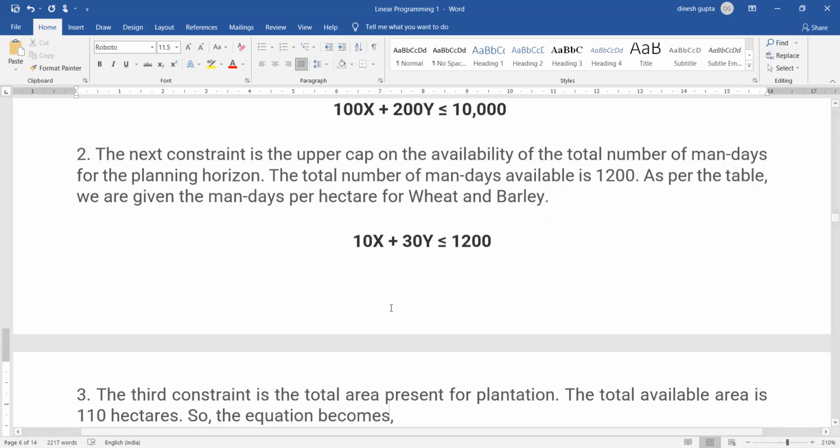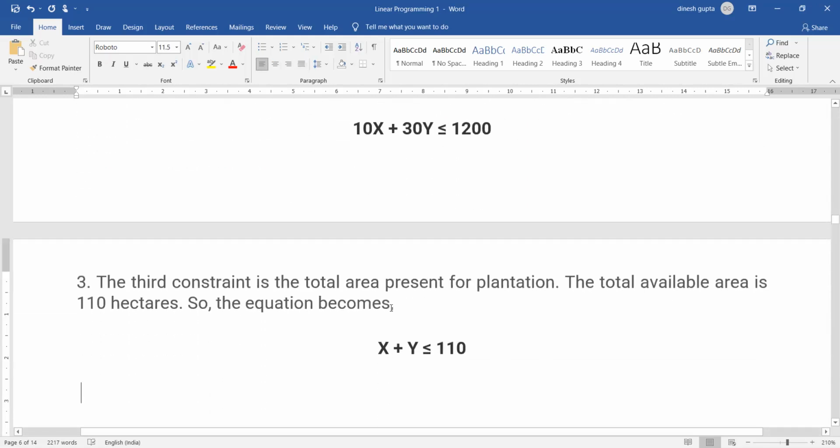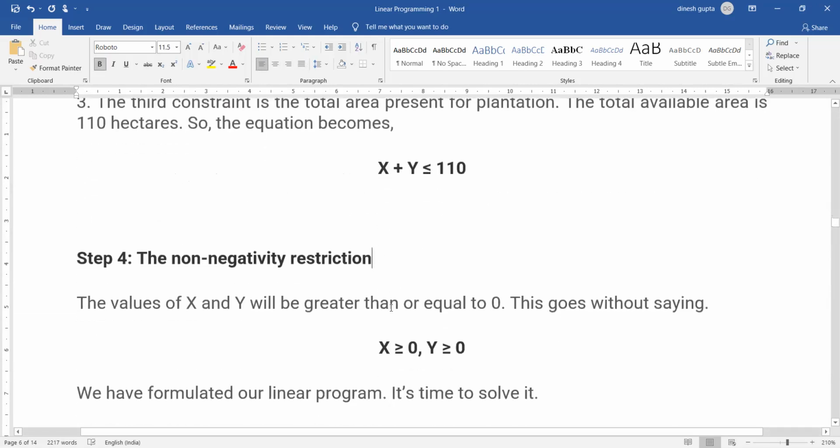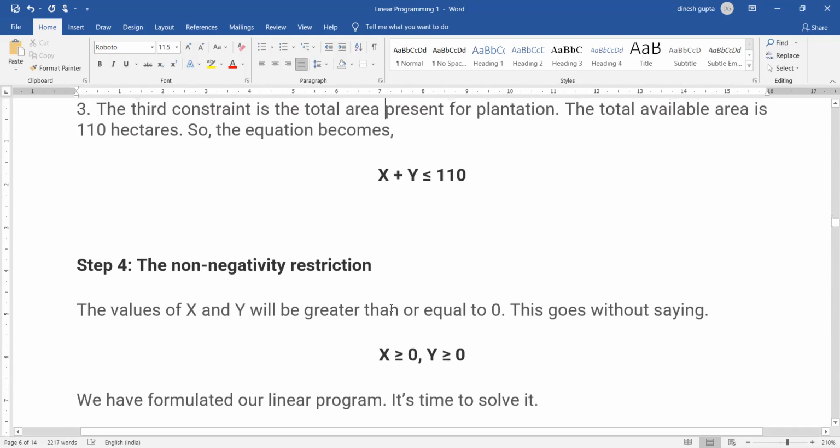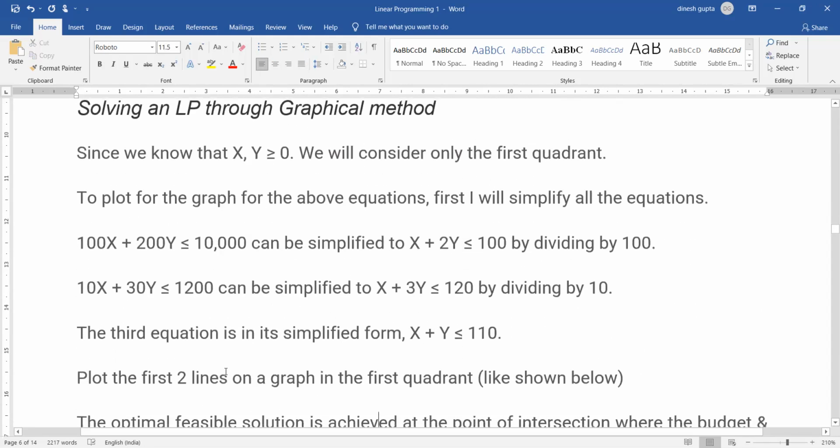Also, the values of x and y should be greater than or equal to 0. Plus, there is another constraint given, x plus y is less than or equal to 110, which means the total land available with us is 110 hectares. So if we produce x units of wheat and y units of the other crop, then the total land available with us is 110 hectares. So this is how the problem formulation takes place.